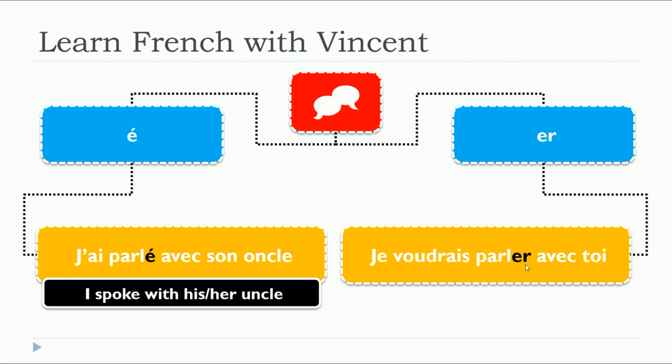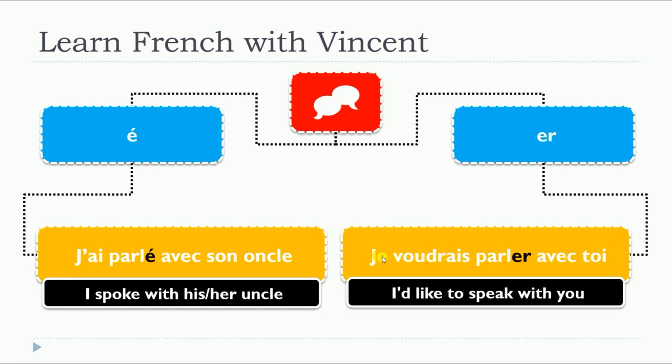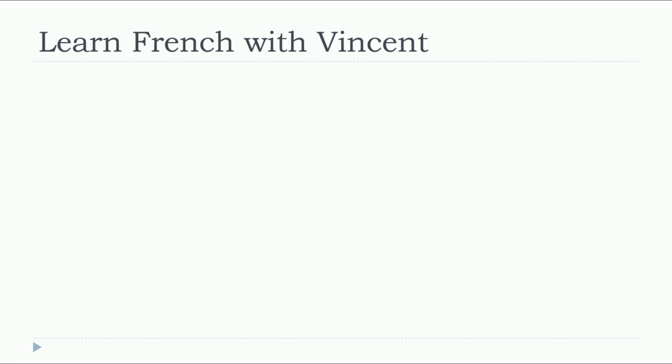Je voudrais parler avec toi. In that situation, as you can see, the first verb is je voudrais, then after that the second verb should be in the infinitive form, as it is here, a verb from the first group, parler. So they sound exactly the same. This one, parlé, and this one, parler, but as you can see, they're totally different. This one is the past participle, and this one is the infinitive of the verb parler. J'ai parlé avec son oncle, je voudrais parler avec toi.